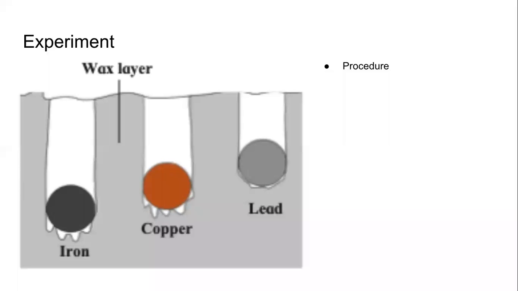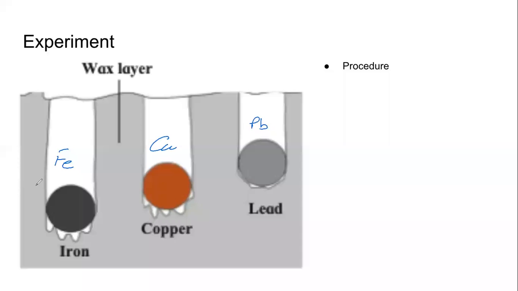Iron, copper, lead. Now let us bring in some chemistry here. Tell me the chemical symbol for iron. What is the chemical symbol of iron? Very good. Fe. What is the chemical symbol for copper? Cu. Correct. What is the chemical symbol for lead? Excellent. It is Pb, plumbum. Pb, Latin name is plumbum.